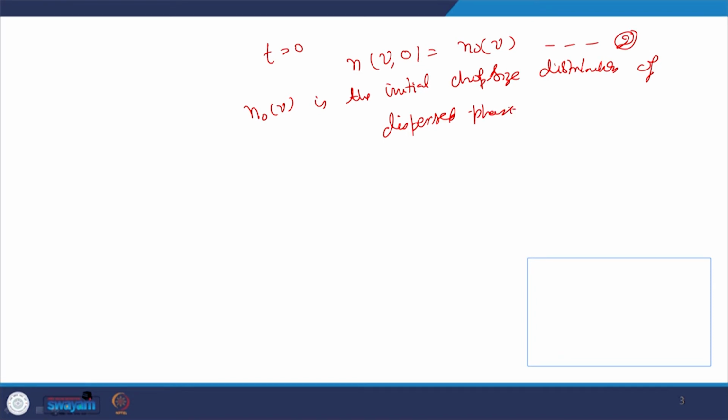Now, you see that when we talk about the dispersed phase, that means the emulsion polymerization, it comes into existence. So, these two equations, or rather, equation number 1 is a very important equation related to the drop size distribution in the polymeric system, especially taking into account the dispersed phase. Now, let us have a brief outlook at the concept of the drop breakage process.